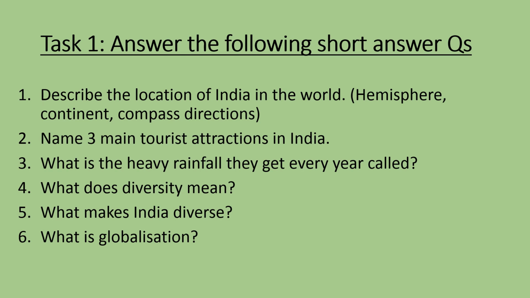Question 3, what is the heavy rainfall they get every year called? So that season of heavy rainfall that they get every year, that was lesson 2. So think about what we call that. Question 4, what does diversity mean? Okay, only 2 lessons ago, so that one should be pretty fresh in your minds. What makes India diverse? So how is India diverse? And what is globalisation? So last lesson, think about what globalisation is.